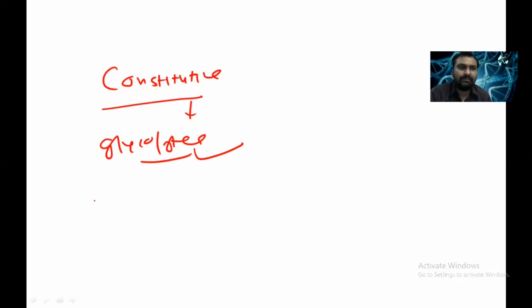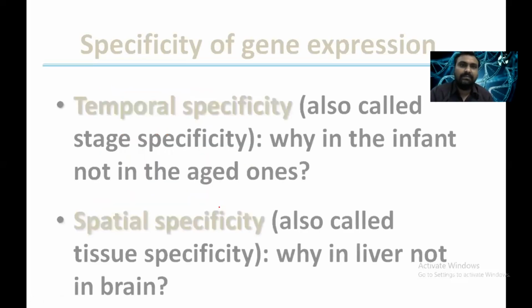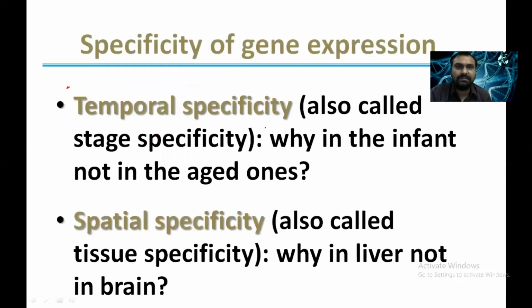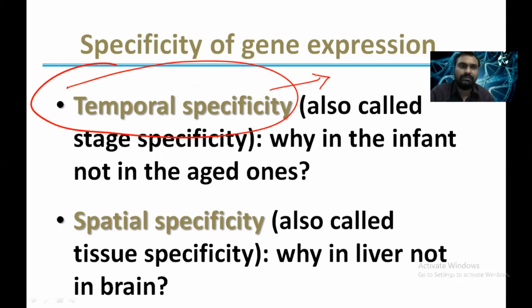While some are inducible genes. Whenever there is a requirement, they are produced. Suppose the insulin gene: whenever glucose level is high, then it is produced. Then we have temporal specificity. Whenever there is a requirement, these genes are produced. That is called temporal specificity. Some genes are produced in the infant, not in the adult.